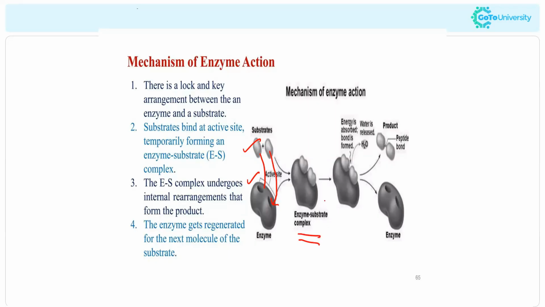This enzyme substrate complex will then convert into the product. On the surface of the enzyme, the reactants will react together, and after the product formation they will dissolve from the surface of the enzyme, and the enzyme will be regenerated. So here you can see that there is no change in the shape or properties of the enzymes. They are actually providing the surface for the formation of the products.